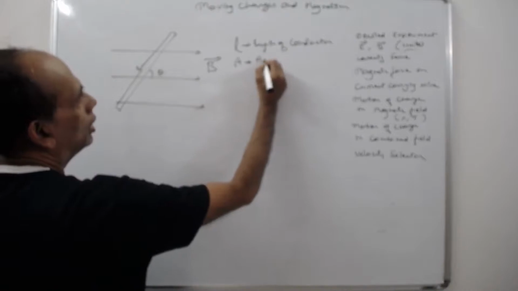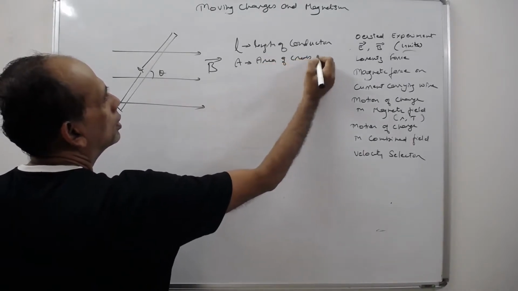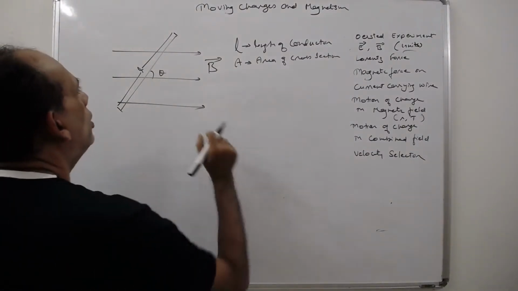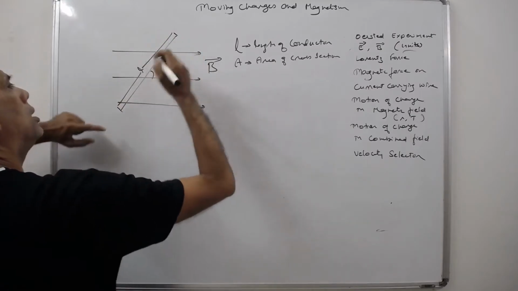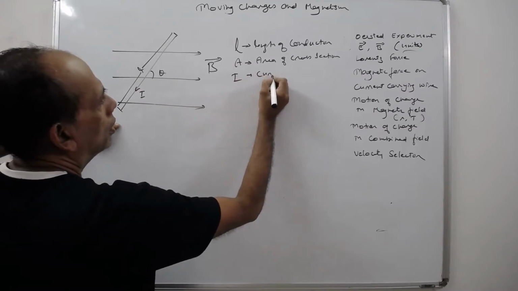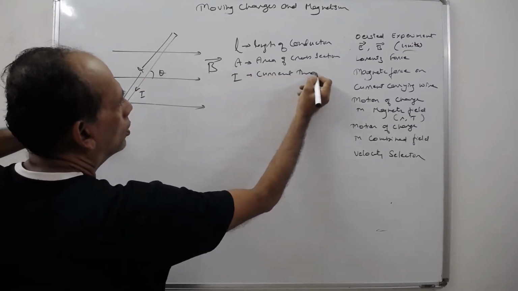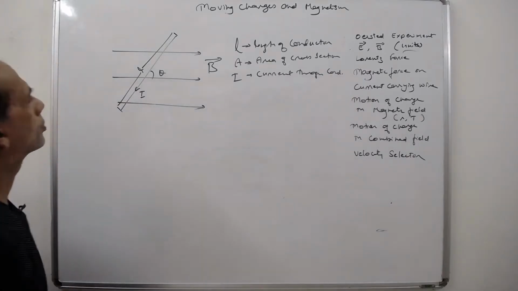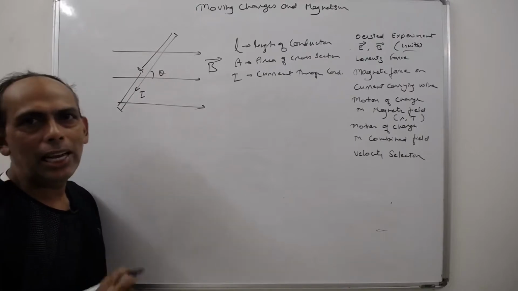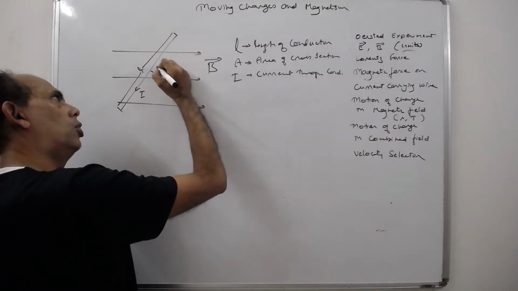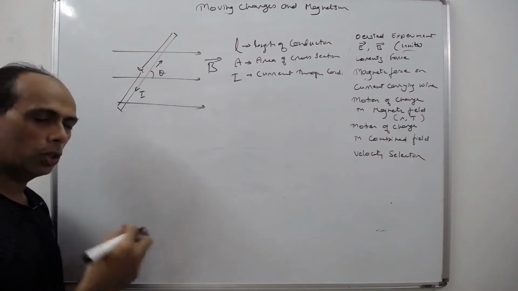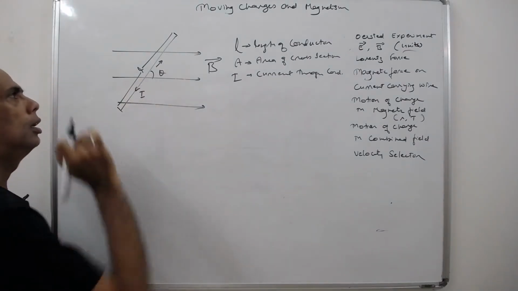AB, area of cross section of the conductor, right? And now say the current I is the current through the conductor, with this direction. So if this is the current, which side are the electrons moving? Obviously, they are moving in this direction. The motion of electrons is opposite to the direction of the flow of current, right?